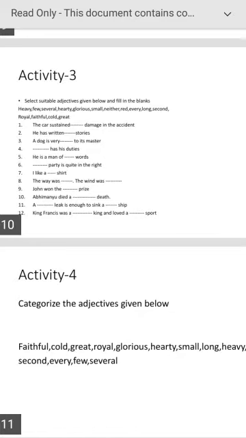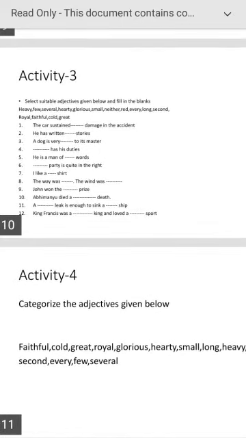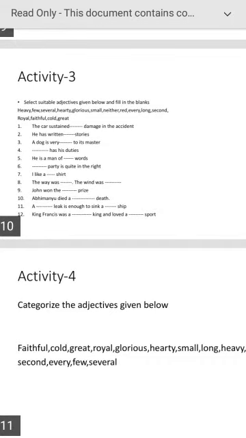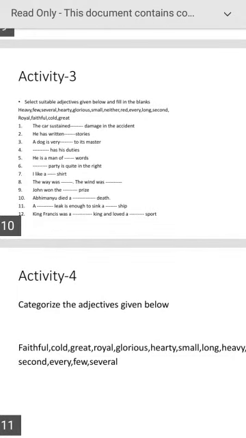The adjectives are heavy, neither, faithful, few, red, cold, several, every, great, hearty, long, glorious, second, small, royal. These are the adjectives. So you have to fill the adjectives in the blanks properly, appropriately.